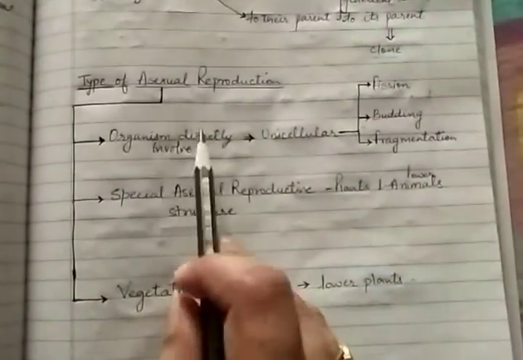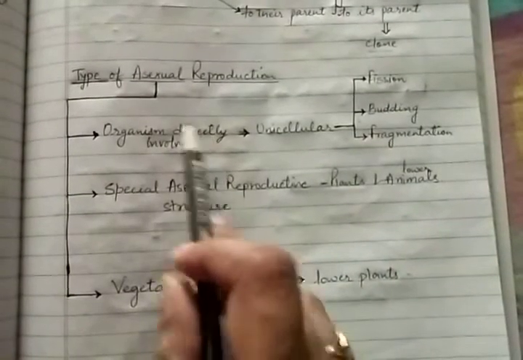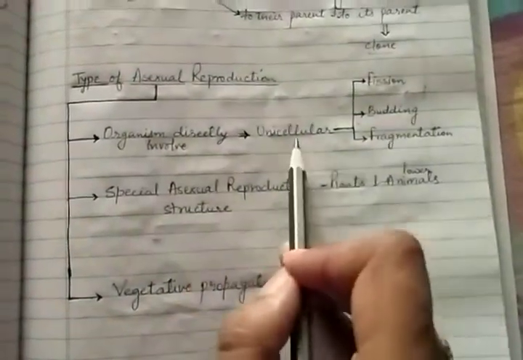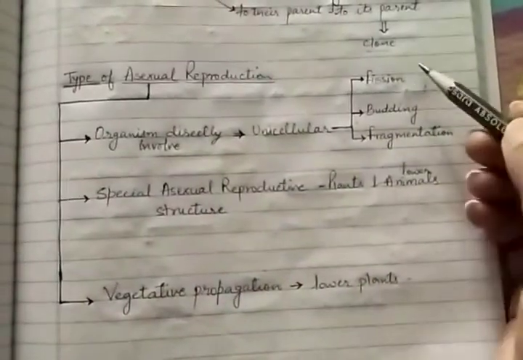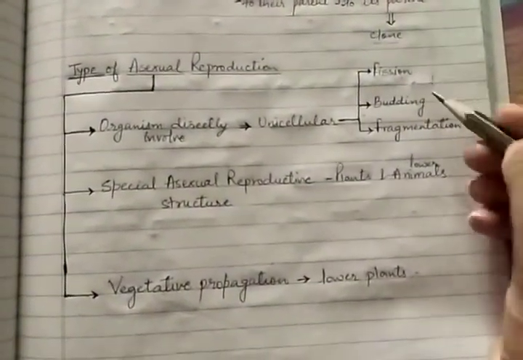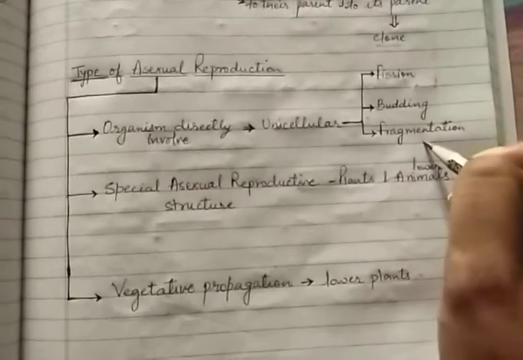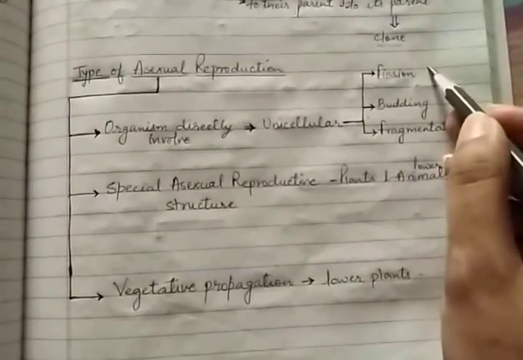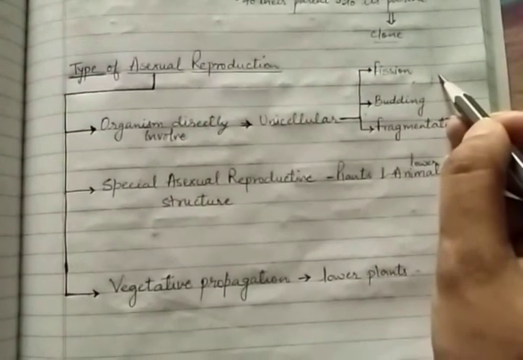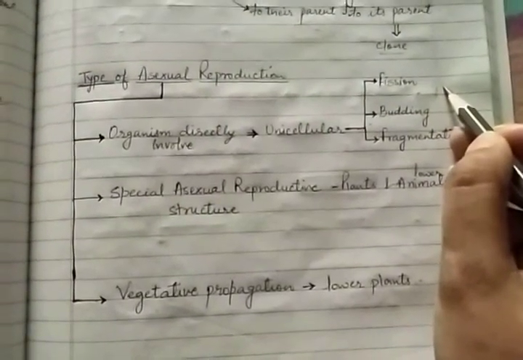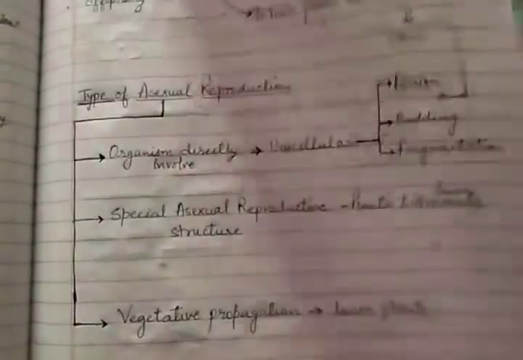First, organisms which are directly involved in asexual reproduction, that is, unicellular organisms. The first process is fission, the second is budding, and the third is fragmentation. Fission is the splitting of a single organism into two new individuals. Now the next topic is fission.